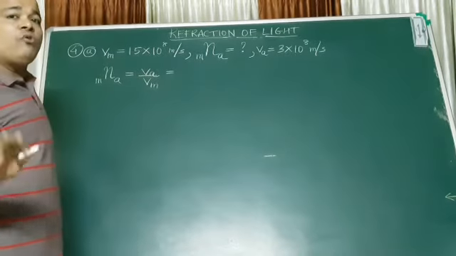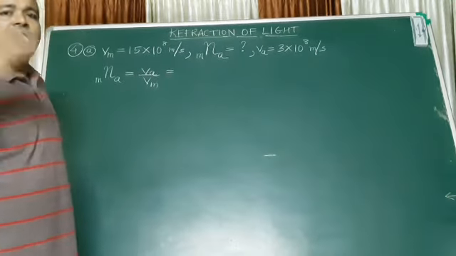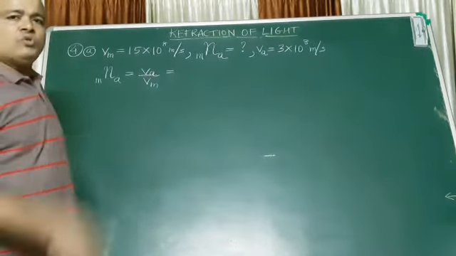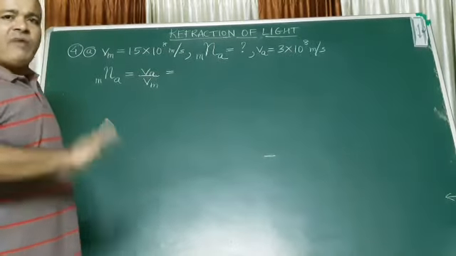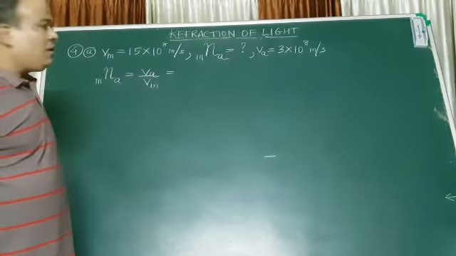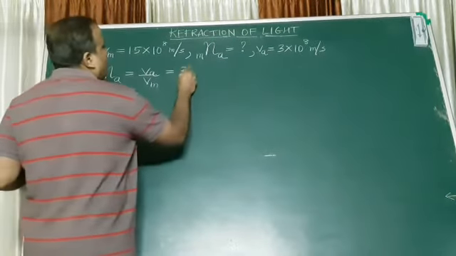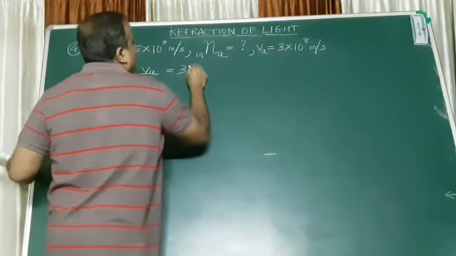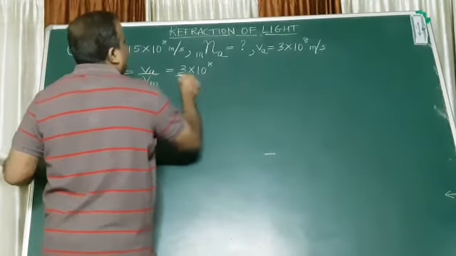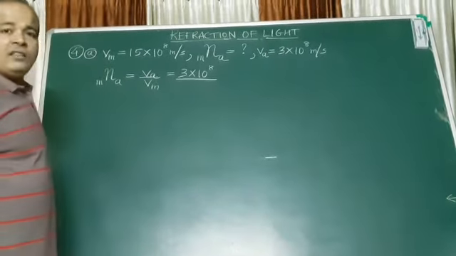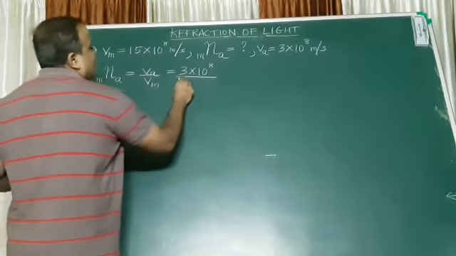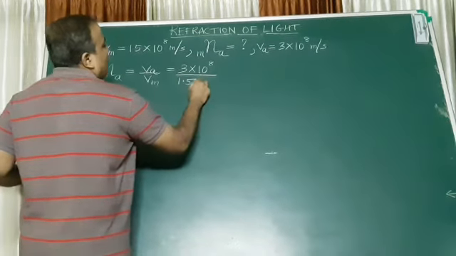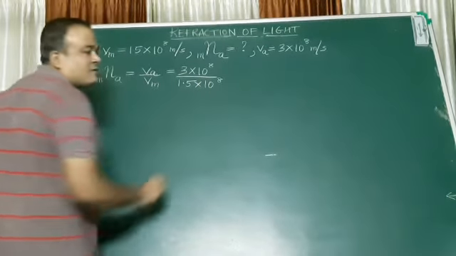What is vacuum? Vacuum means where there is no medium. There is nothing at all. No air, no solid, no liquid, no gas. Vacuum means nothing. So the velocity of light in air or vacuum is 3 into 10 raised to 8. And the velocity of light in that particular medium is given here as 1.5 into 10 raised to 8. Fine.